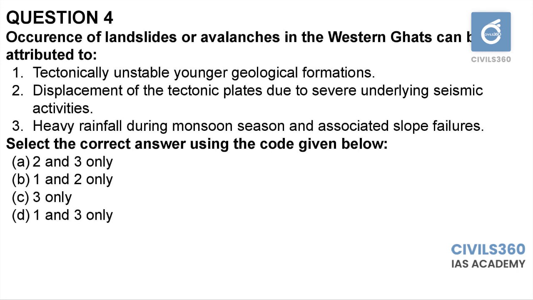These are the main areas where earthquakes or seismic activities are very high, because these are plate boundaries. So earthquake-prone regions will be the plate boundaries.